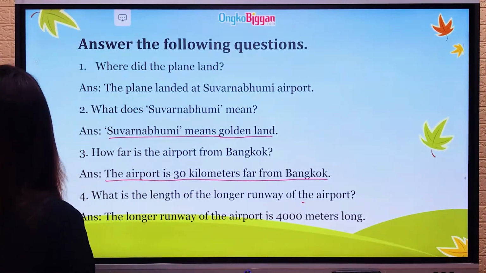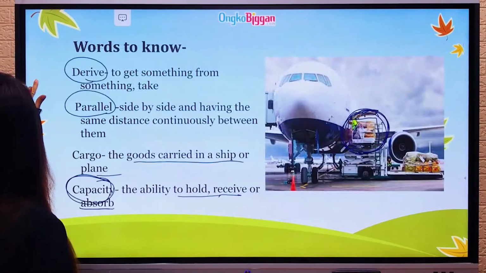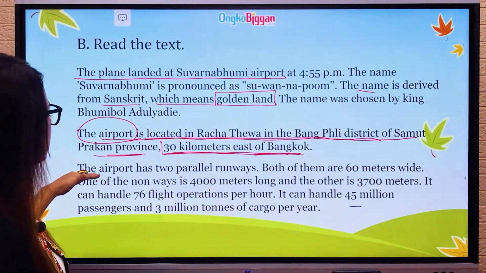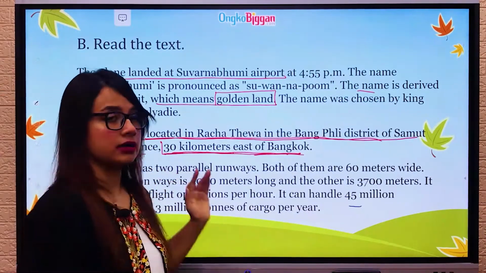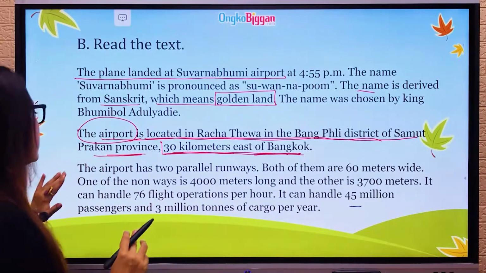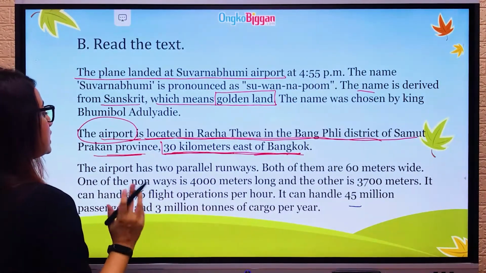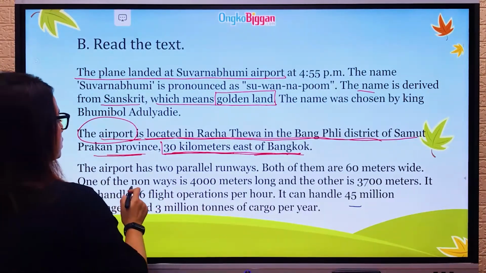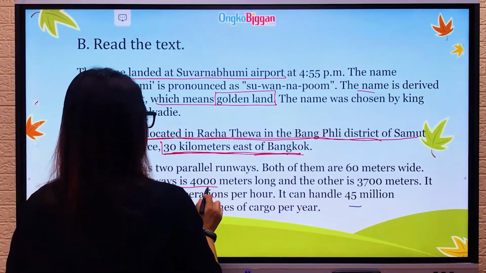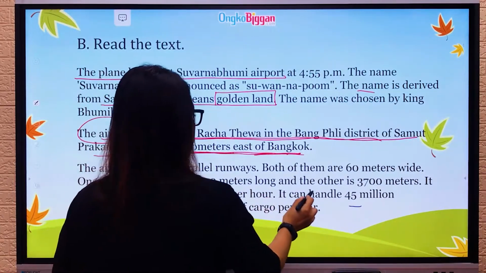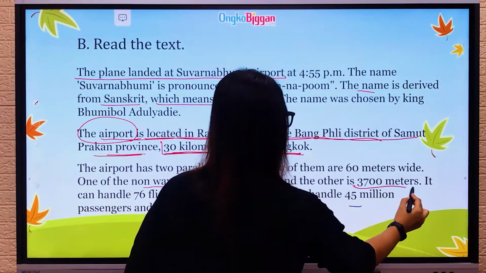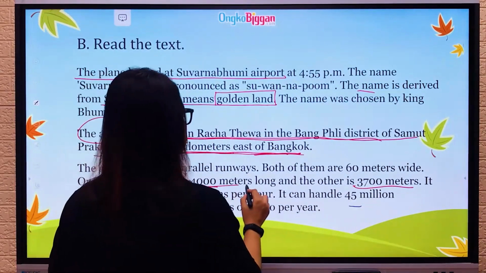If I go back to the passage, let me show you the answer. Yes, you can see that the airport has 2 parallel runways and both of them are 60 meters wide. And now we are talking about the length of these runways. So one of the runways is 4,000 meters long, and the other one is 3,700 meters long. So which one is longer?